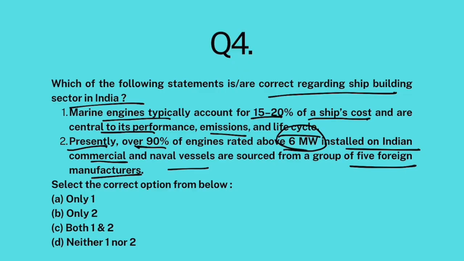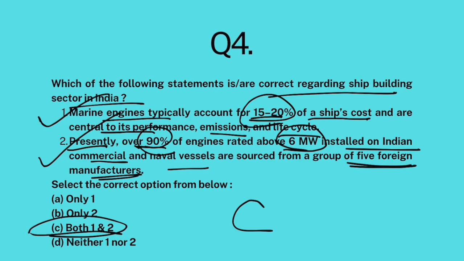Now, both these statements are correct. Yes, marine engines, which are used in naval ships and commercial ships, account for 15 to 20% of the cost of that ship. Plus, India does not have the capacity to produce these high-tech marine engines. Okay, 90% of the marine engines on Indian vessels come from these 5 foreign manufacturers. Both these statements are correct.